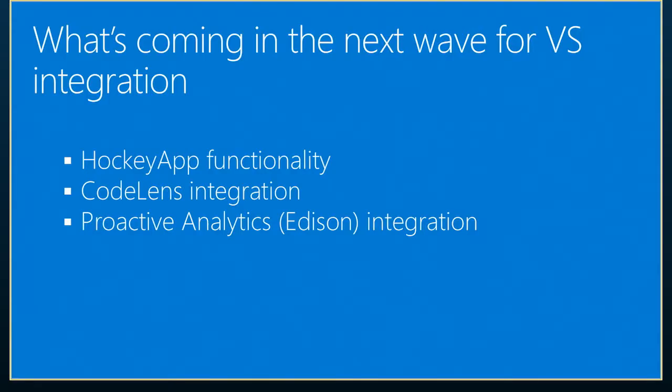And last but certainly not least, proactive analytics integration. The code name is Edison. You guys have probably heard of it. If you haven't, you should absolutely check that out as well. It's a great tool that can analyze your application as it runs to tell if it's running differently. It may not necessarily be bad or good, but it will determine changes in your web application or service and give you reports on that to let you know that it's behaving differently for some reason. So it's really great to be able to tie those kinds of things together.